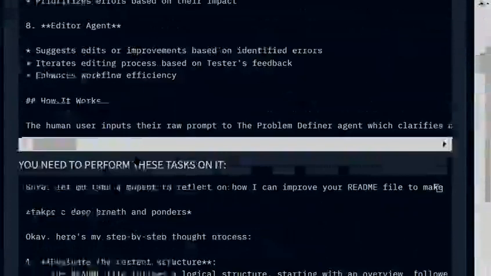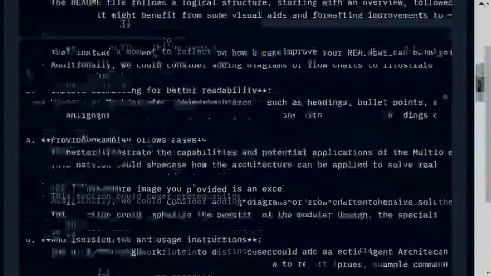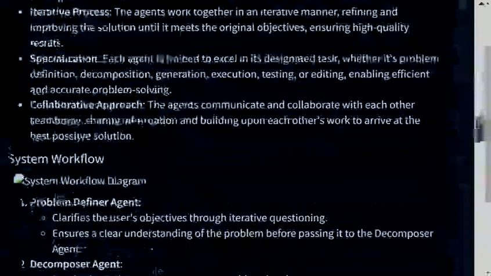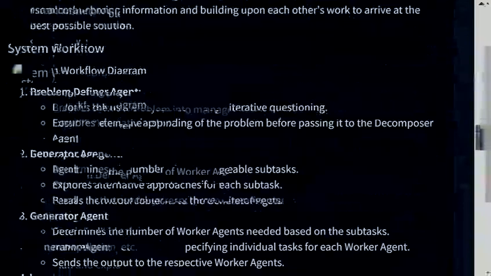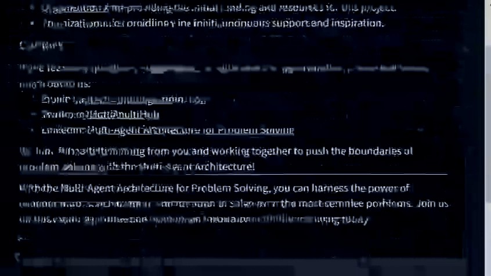And then after giving it the README file, I provided it with the points of improvement which it needs to make. Then I tell it good luck, and it gives me a response for the improved GitHub README file, right? And this is the whole response. It cuts off here, so I tell it to go on, and then it just goes on. So this is the whole README file which it gave me, which is pretty impressive, but this isn't the main thing which I'm trying to point out.